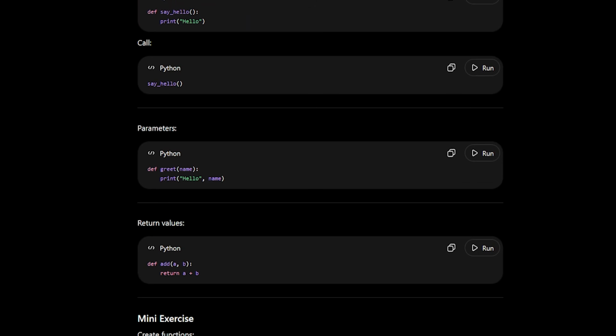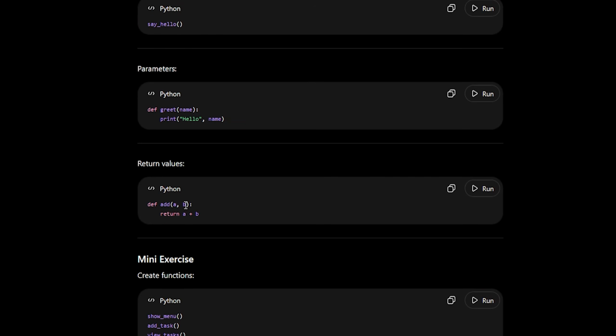Functions stop your code becoming a mess. Beautiful. So this is how you define a function by using def, the name of the function, and then two brackets and a colon. And we're going to say print hello. Okay. This is how you call the function. Parameters for the function.